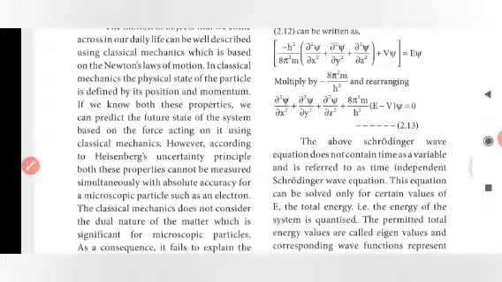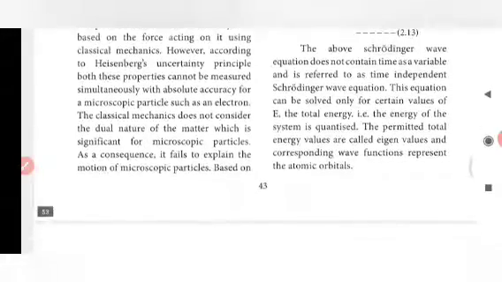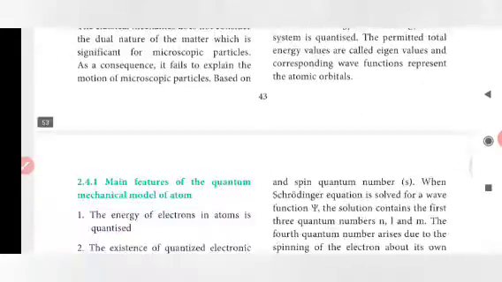The above equation does not contain time as a variable and is referred to as the time independent Schrödinger equation. This equation can be solved only for certain values of energy; the total energy of the system is quantized. The permitted total energy values are called eigenvalues, and the corresponding wave functions represent the atomic orbitals.